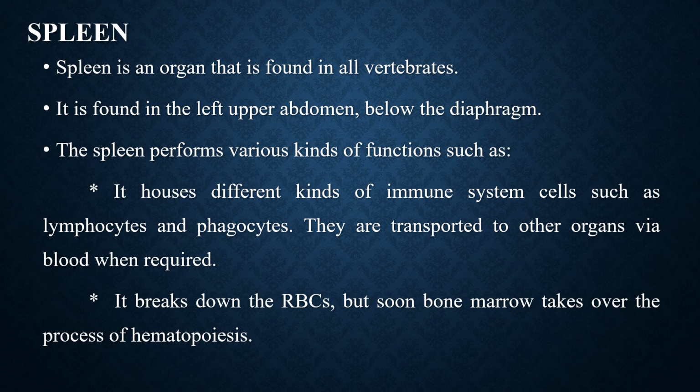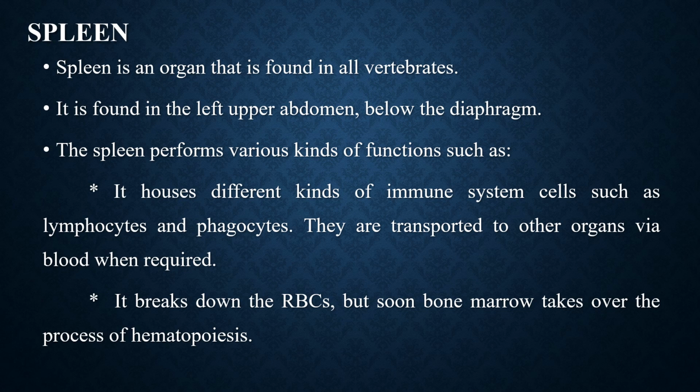The spleen is an organ that is found in all vertebrates. It is found in the left upper abdomen below the diaphragm. The spleen performs various kinds of functions. It houses different kinds of immune system cells such as lymphocytes and the phagocytes. They are transported to other organs via blood when it is required.